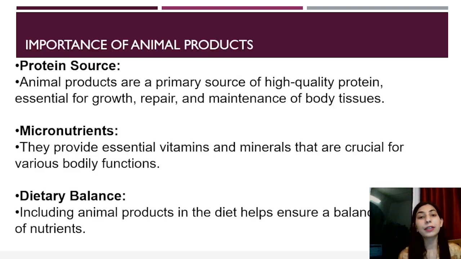Now, what is the importance of animal products? Protein source. Animal products are a primary source of high quality protein, essential for growth, repair, and maintenance of body tissues. Micronutrients: they provide essential vitamins and minerals that are crucial for various bodily functions. Dietary balance: including animal products in the diet helps ensure a balanced intake of nutrients.